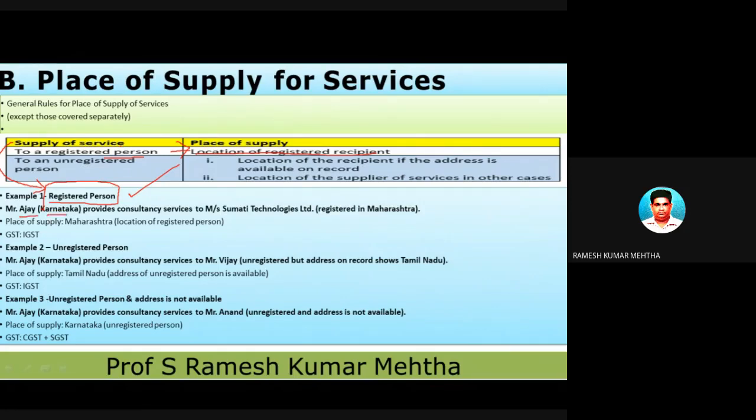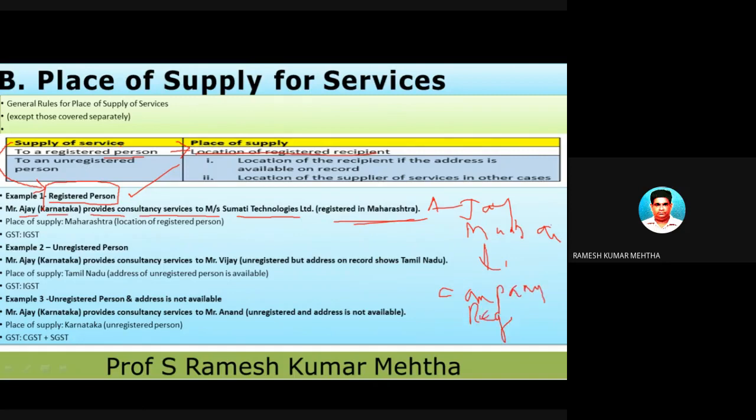Let's take a small example. Ajay of Karnataka provides consultancy services to Sumati Technologies in Bombay. So Ajay is there, and he is giving services to a company, and that company is registered.